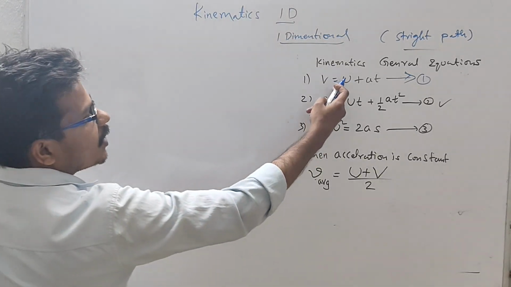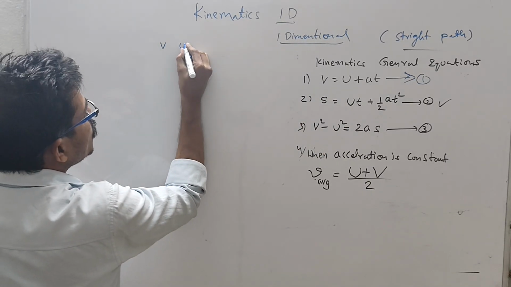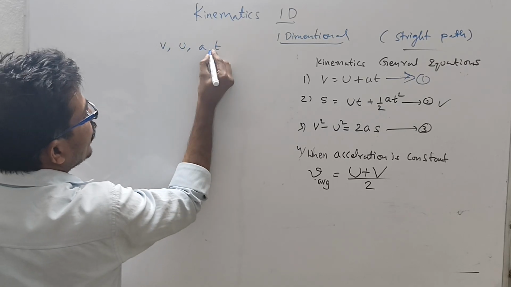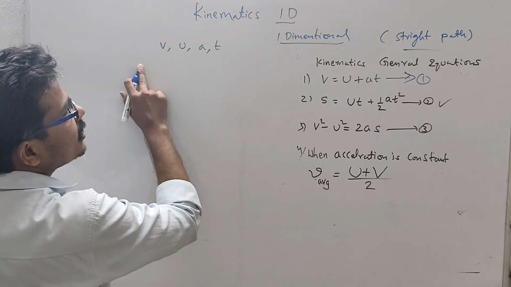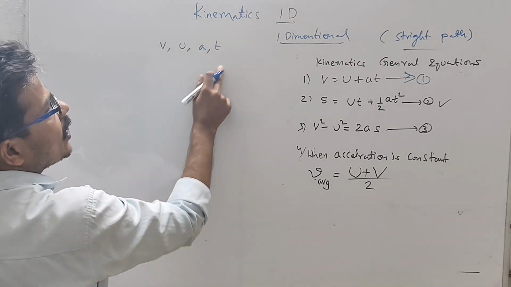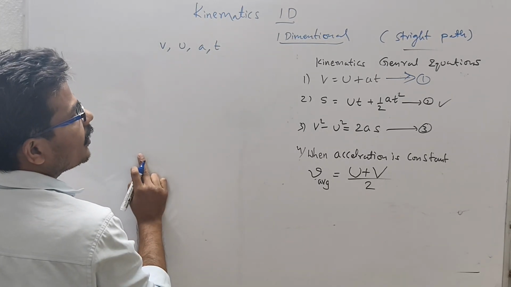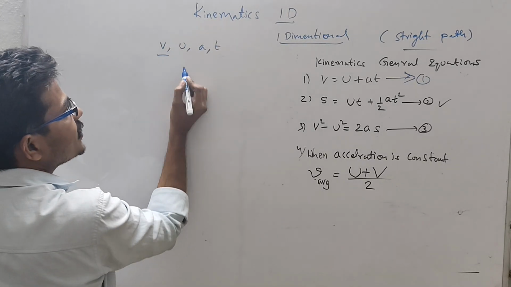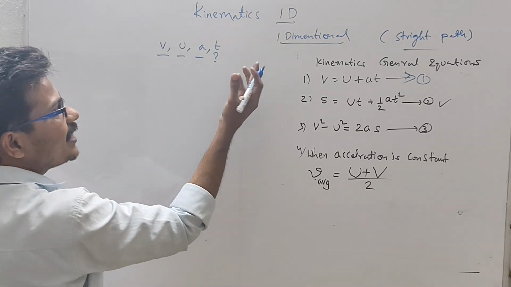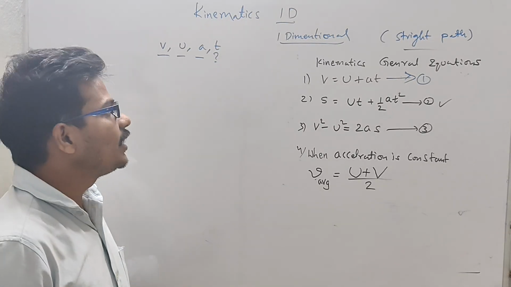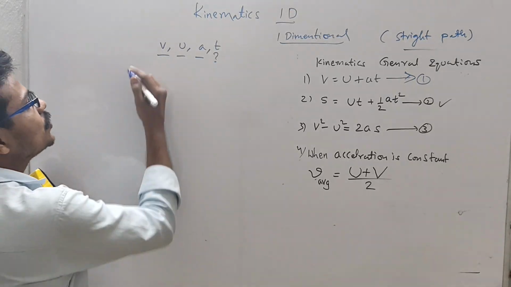Once closely observe the first formula. In this formula, we have only four parameters: v, u, a, t. Which of these is not given? In case one of these is not given, we have to use this formula. See, for example, he gave final velocity, initial velocity, acceleration, and he didn't give any time related term. He didn't mention time in the question. In that case, we should use this formula.